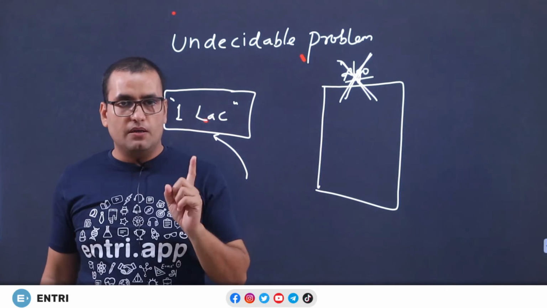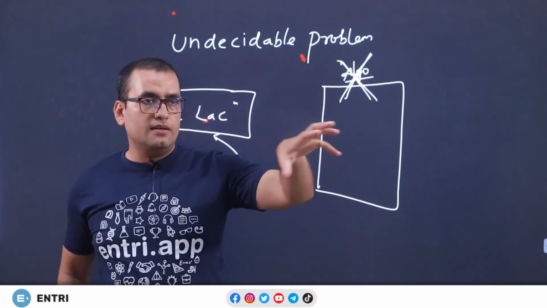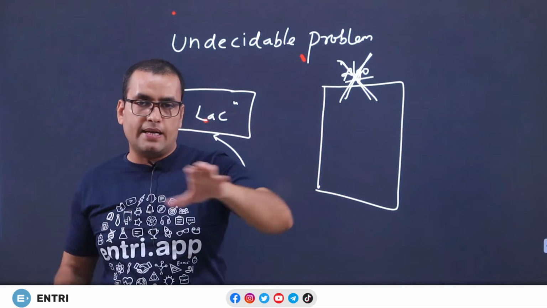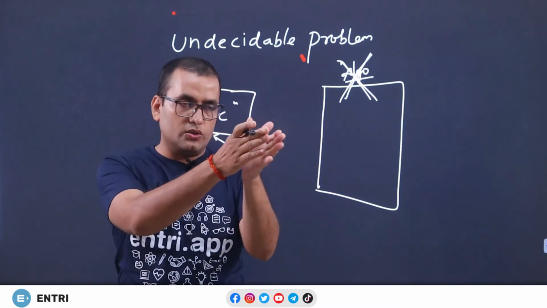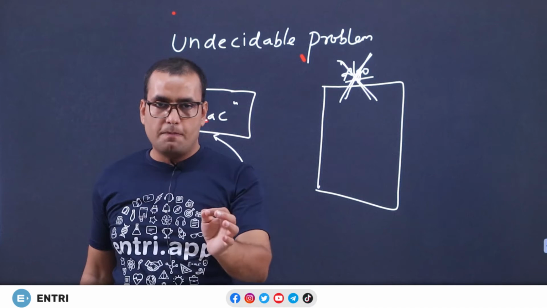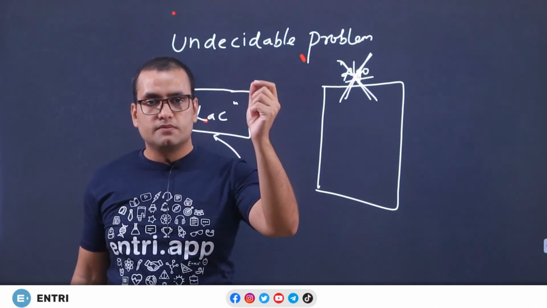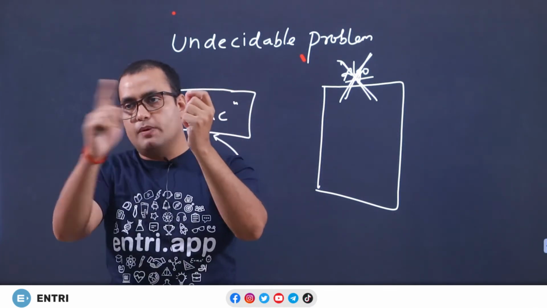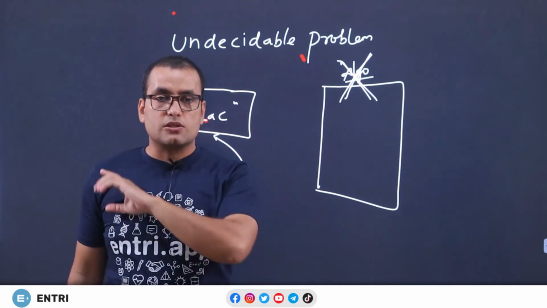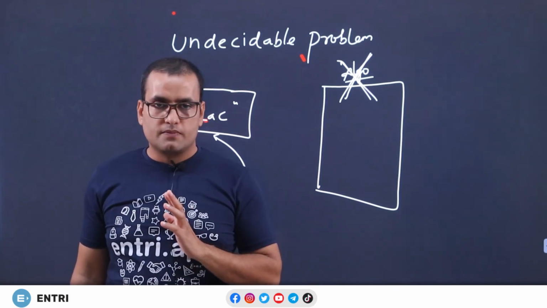So an algorithm is possible. If you pick another person and spend some time, you can write an algorithm which suits only that person. So the algorithm varies from person to person, but a universal algorithm that applies to all persons is not possible. So there is no solution for the problem.